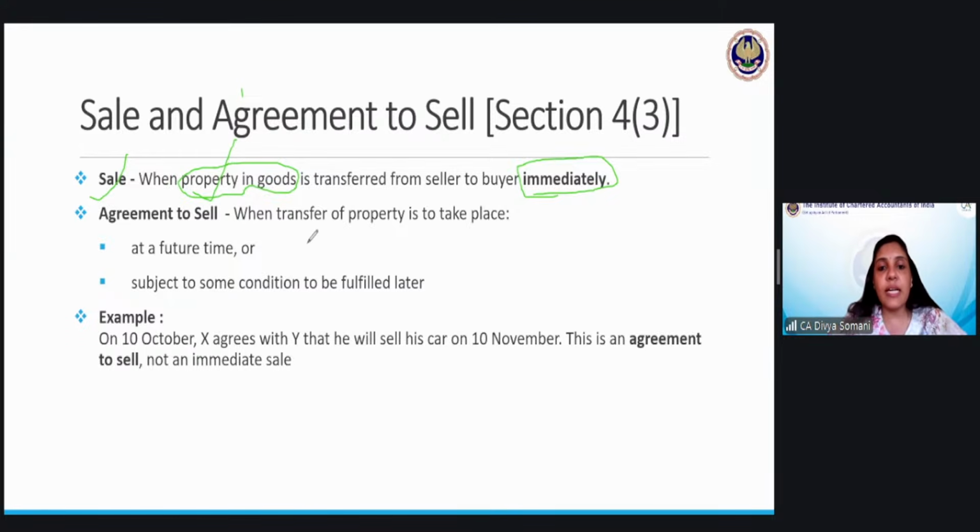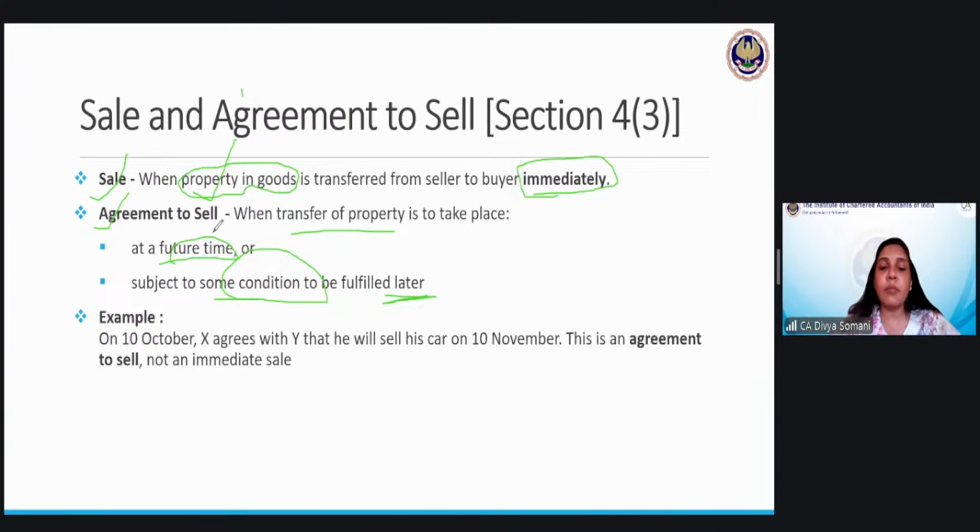But when we say that the transfer of property will take place at a future time or subject to some conditions which will be fulfilled later on, so some future event or some future date is involved, in that case, it is a category which is known as agreement to sell. So that is the broad difference. Related to price, there is no difference. So in sale, you may have cash sale or credit sale both.